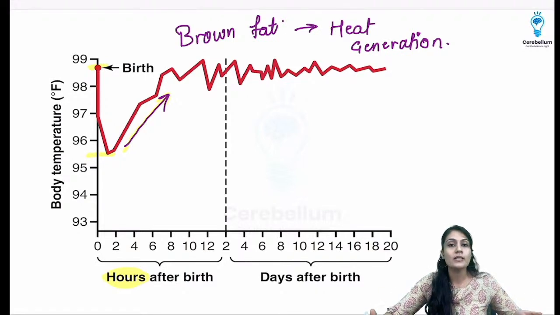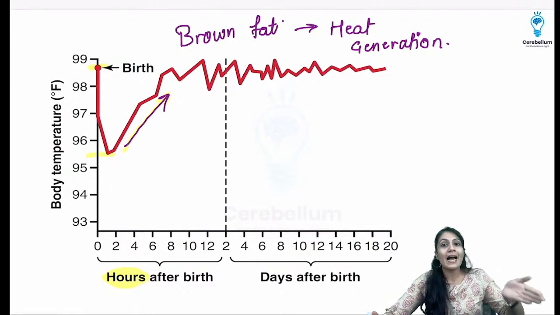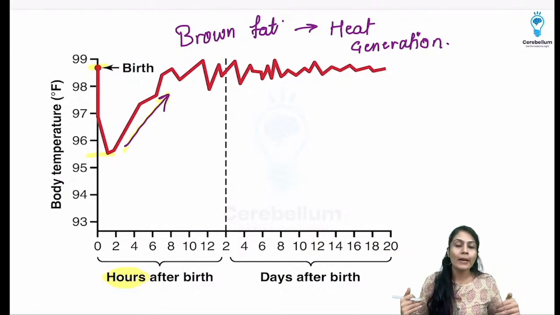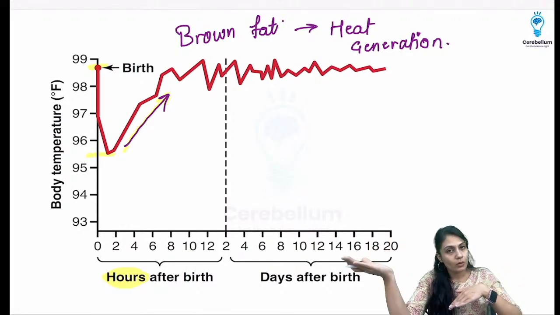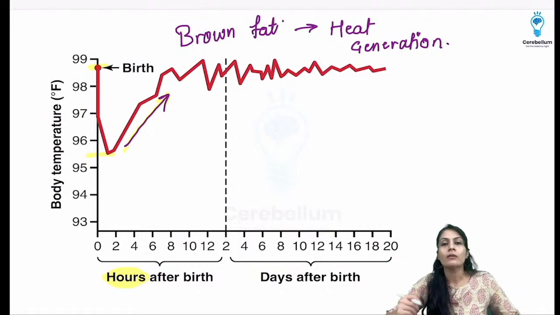And if you get a chance, go to the neonatal care unit, that is, as we say, the neonatal intensive care unit. In that you will be sweating. Why? Because we keep the temperature a bit higher, which is good for the baby. All right. Why? Because the baby has a very poor mechanism of heat generation and temperature regulation.